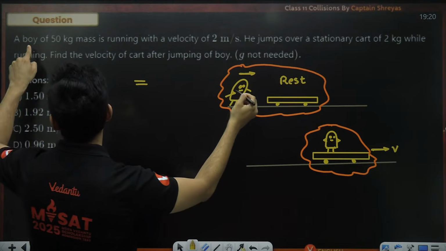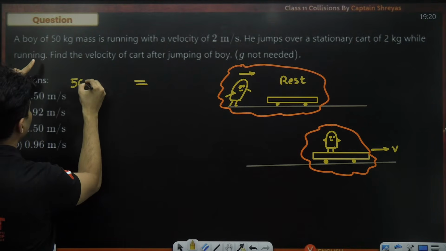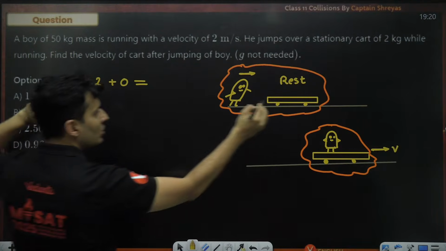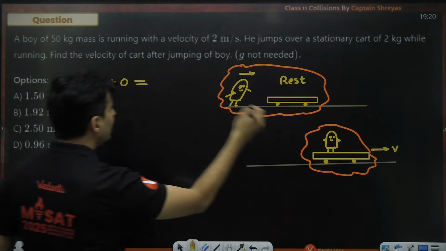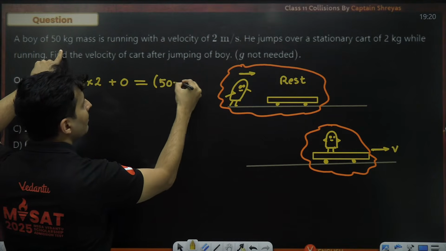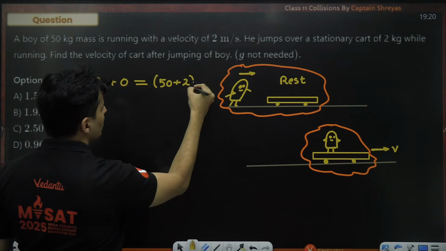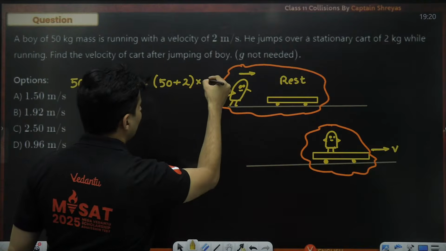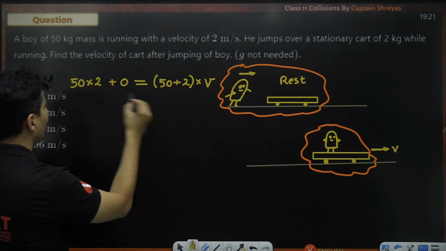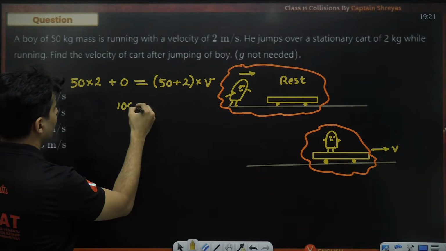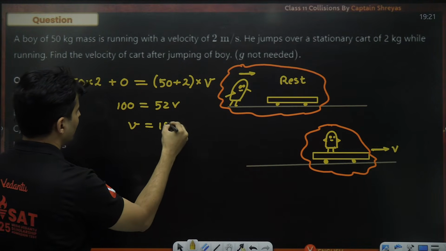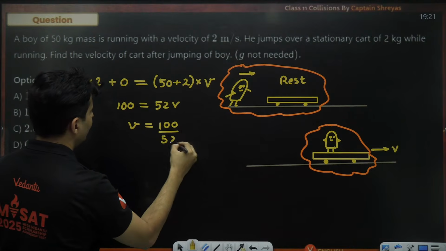Mass of this person is 50, velocity is 2, the cart was at rest, so 0. Finally, they became one singular mass, so the mass will be 50 plus cart mass 2, multiplied by the common velocity, which is v. Is that clear, everyone? So therefore, we'll have 100 equal to 52 times v, or v will be nothing but 100 by 52.